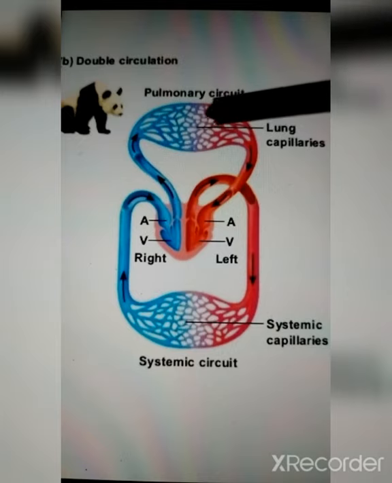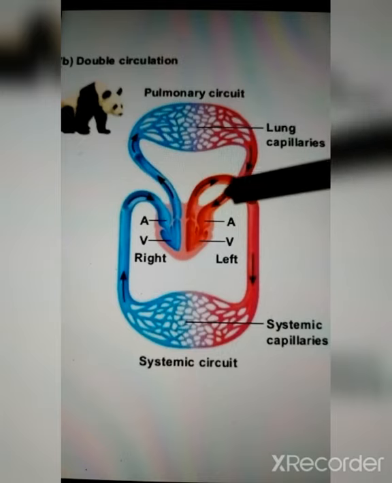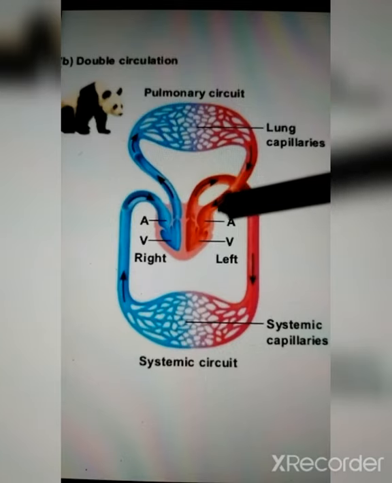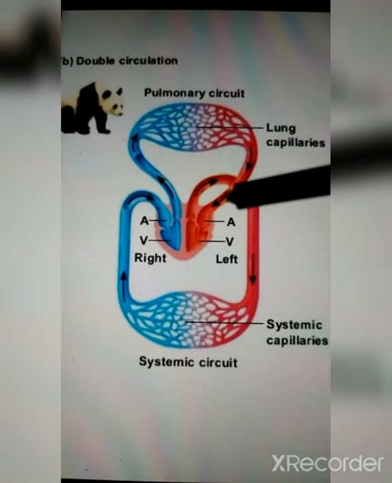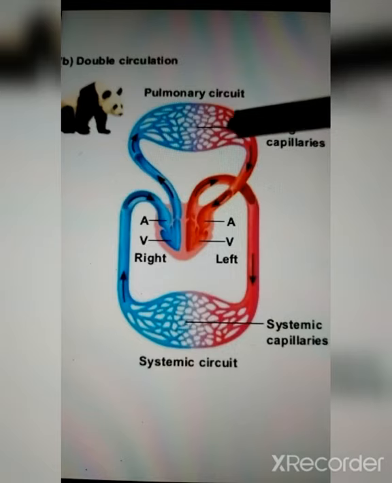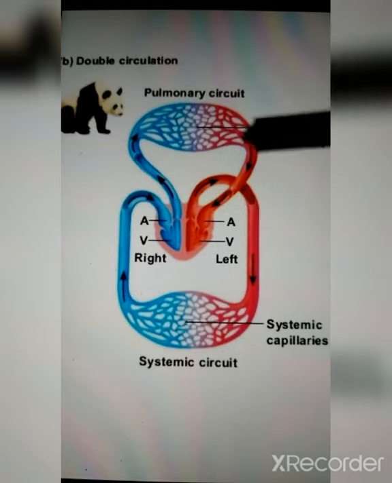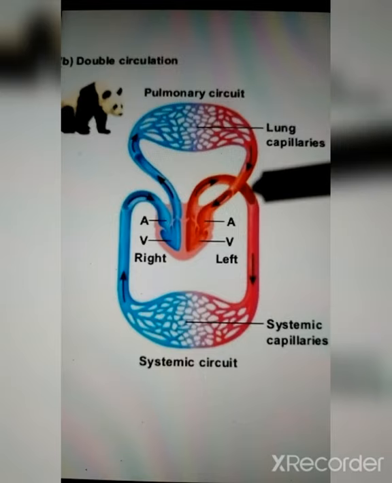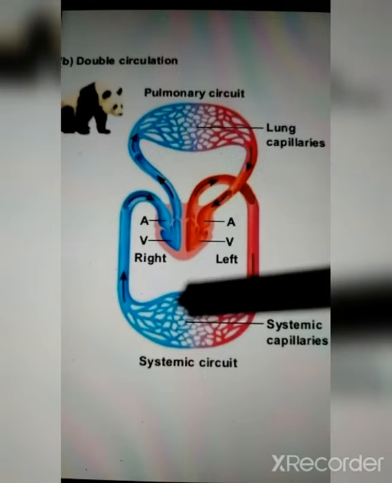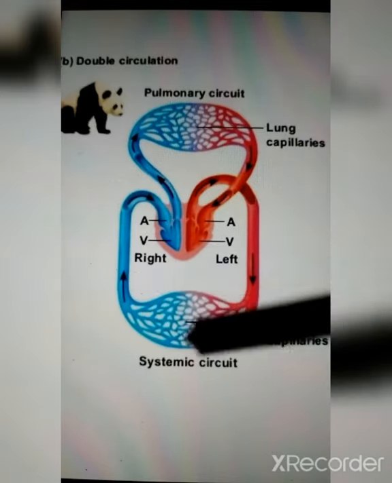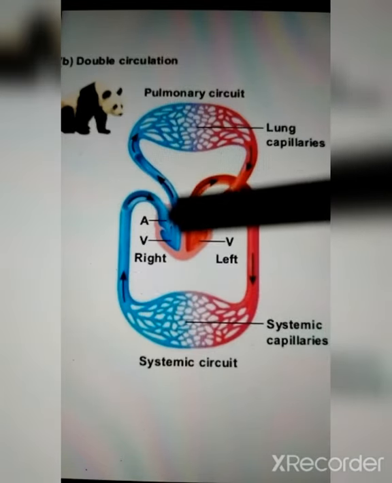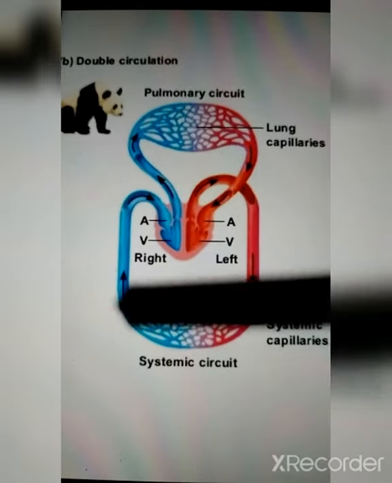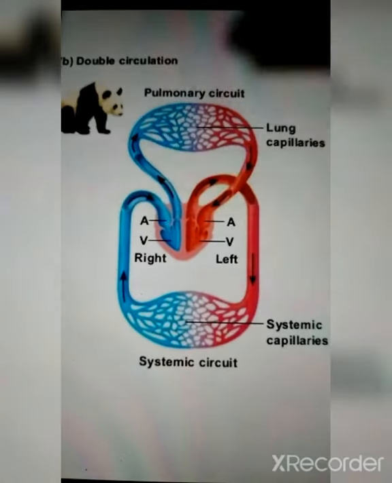Now I will add 2 points to the diagram. The vessels with the help of which the heart receives the blood are known as veins. So this is the pulmonary vein. The oxygen rich blood is being supplied to the heart with the help of the pulmonary vein, and in the right atrium also the blood is being received. So this is also a vein, which is divided into two parts.